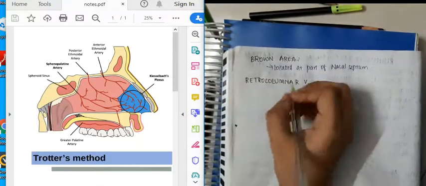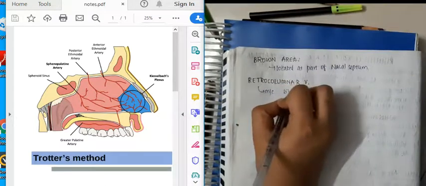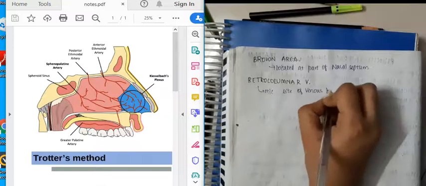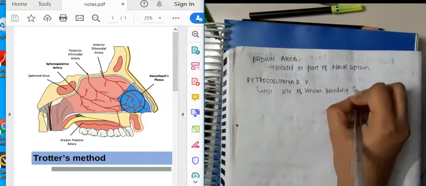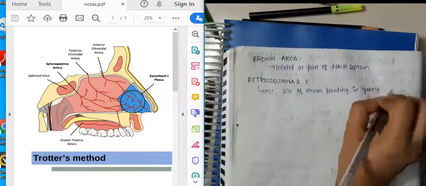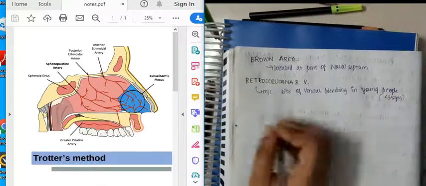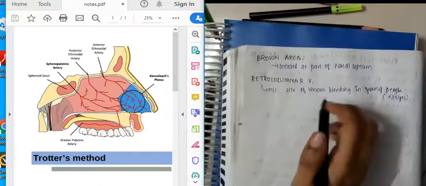Then you will also see venular bleeding from the retrocolumnar vein. This retrocolumnar vein is the most common site of bleeding in young people. Young people means the age group up to 35 years.